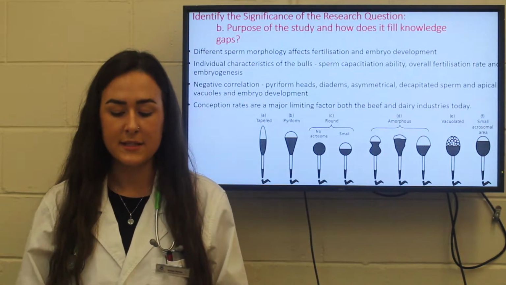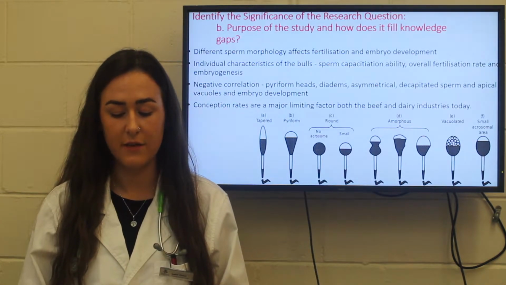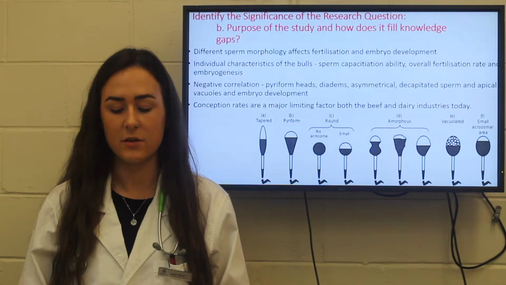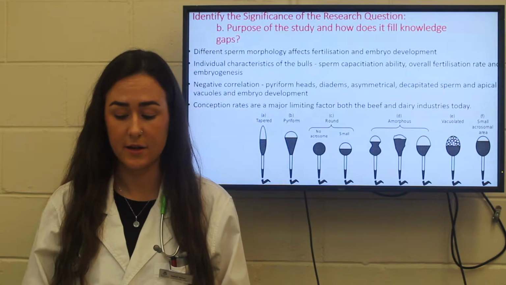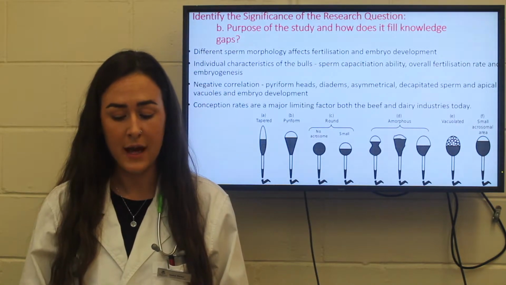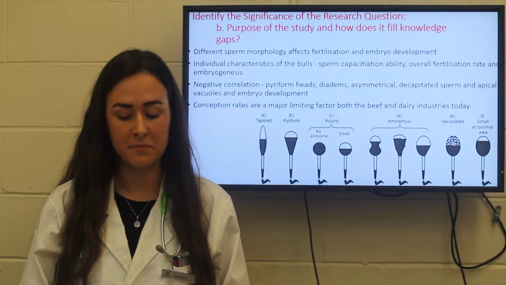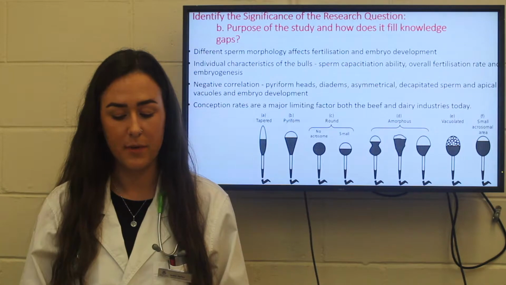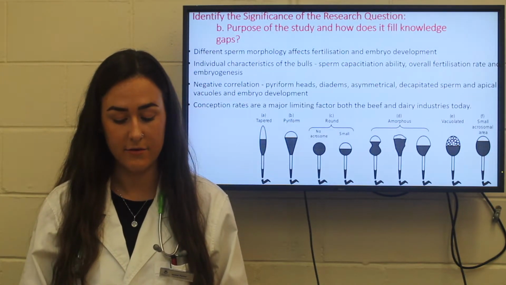In comparison to other studies, results from this investigation presented new findings in relation to the variable levels and types of abnormal sperm morphology and their effects on fertilisation. Previous studies have described how piriform heads are associated with subfertility in cattle, and that abnormal morphology can be related to impairment of sperm motility. Another study suggested that abnormal spermatozoa are able to bind and penetrate the zona pellucida,